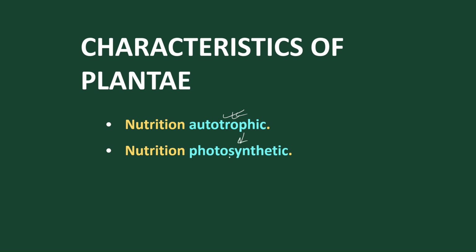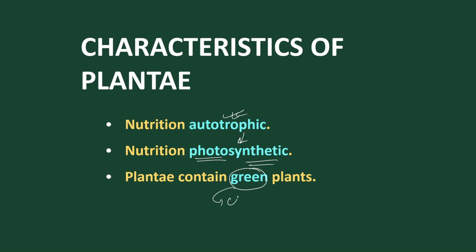So the nature of autotrophs is photosynthetic: they use light to synthesize food, and the plants are green. Why are they green? They are green due to the presence of chlorophyll, and this chlorophyll helps in trapping the sunlight. So they trap the sunlight for the photosynthesis process.